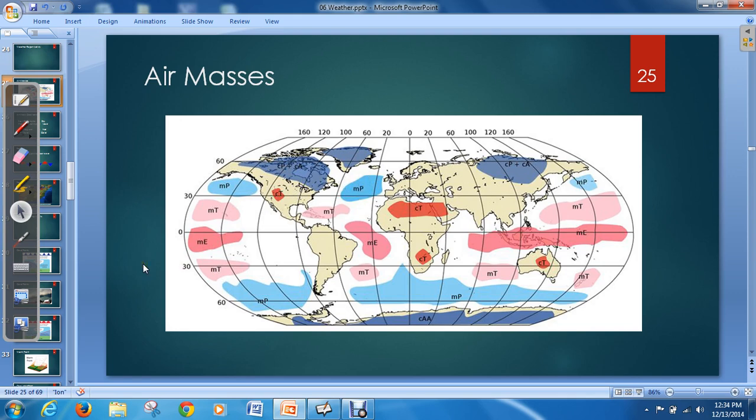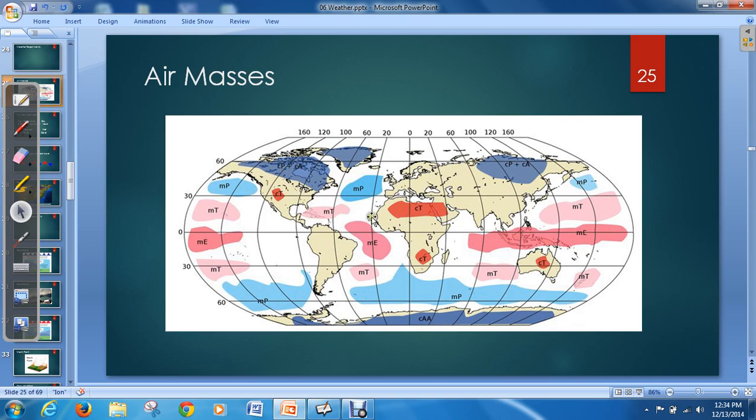Okay, and air masses are important because the characteristics of the air mass can determine certain weather phenomenon. Okay, so for example, if an air mass forms over the ocean, it's probably going to be very humid or moist. Okay, which is going to affect the weather in that air mass. If an air mass forms over land, it's going to be very dry. Okay, if it forms near the equator, it's going to be very hot and those types of things. So based on where these air masses are forming, we can have different weather effects. So we want to be able to classify where the air masses are forming and what properties they have.